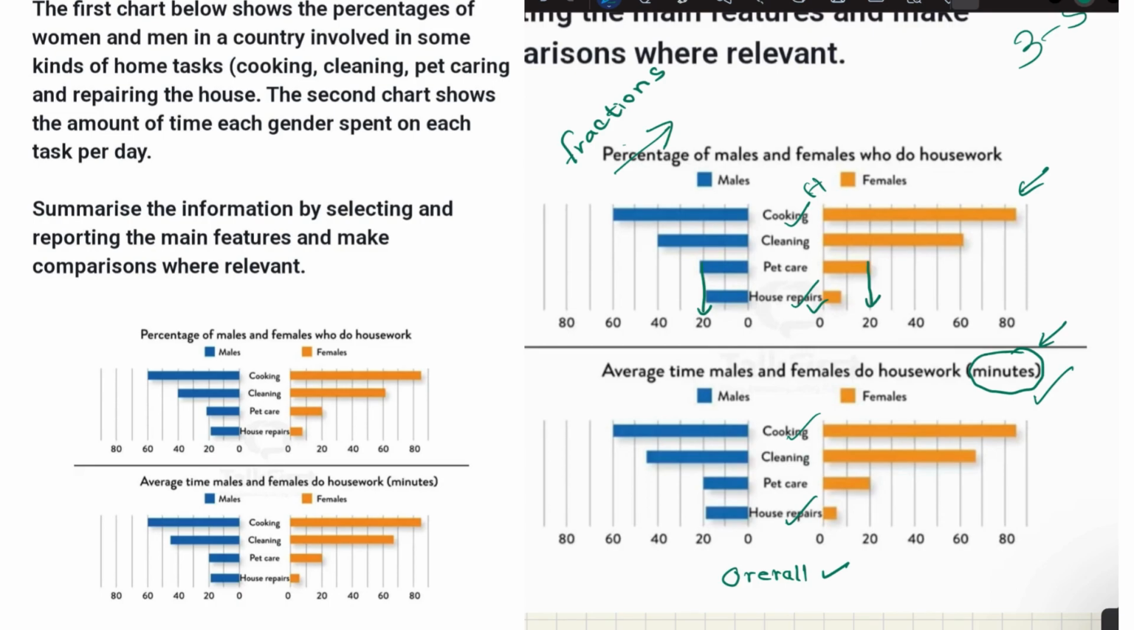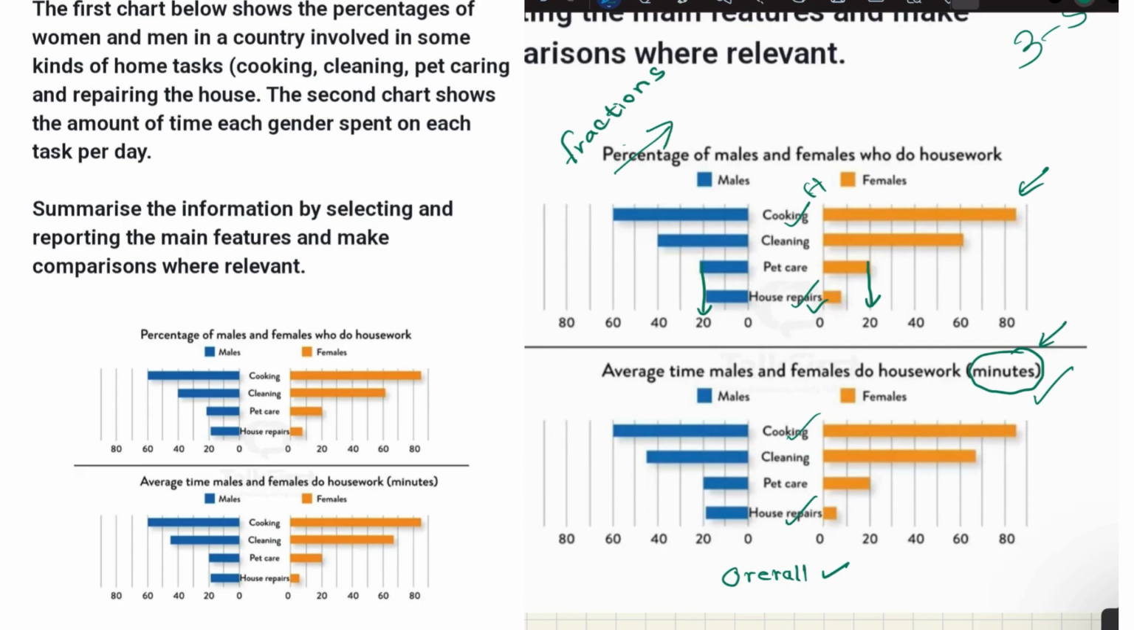Then, as I mentioned before, in your overall passage, you can mention the proportion of males and females who do cooking is highest among both genders. Right, like that. Don't go for males and females separately in your overall passage. Then similarly, they spend the least amount of time on repairing the house. Again, both genders. That one should be your overall passage.